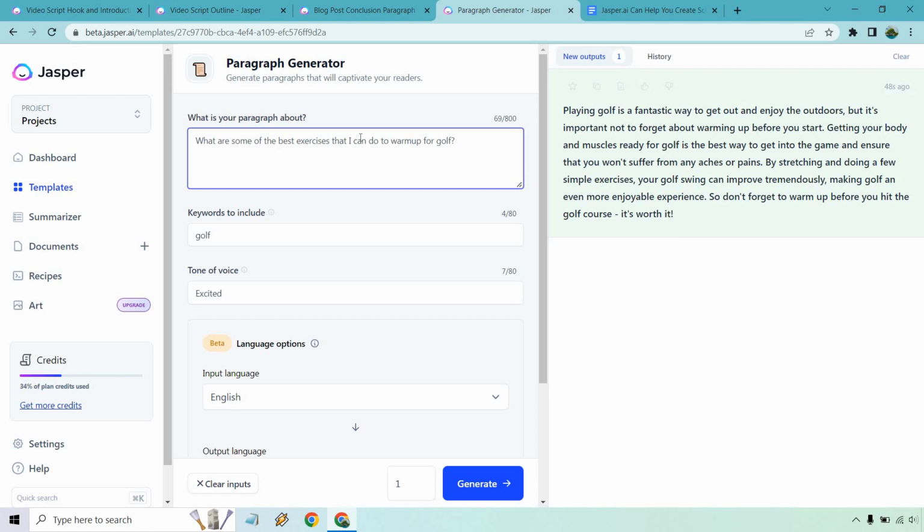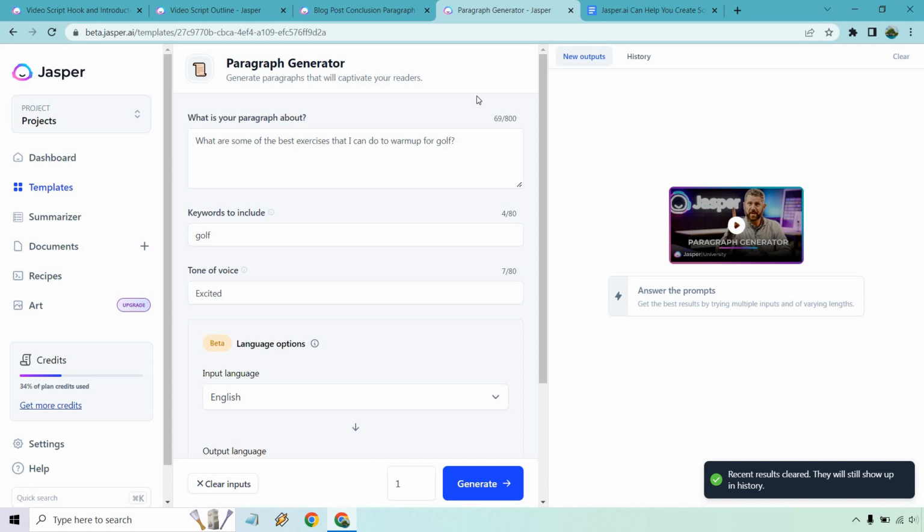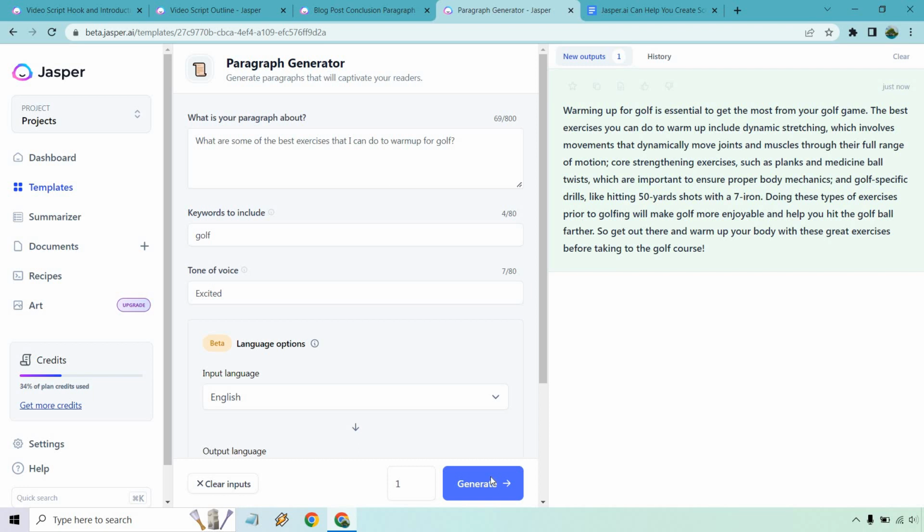So we got this paragraph. This is good. It's talking about exactly what we're looking for, but let's dive a little deeper. We talked about stretching and then some simple exercises, but let's get a little more specific. So let's do that. What are some of the best exercises? Or I could say stretches, but this will do. Let's click on generate.